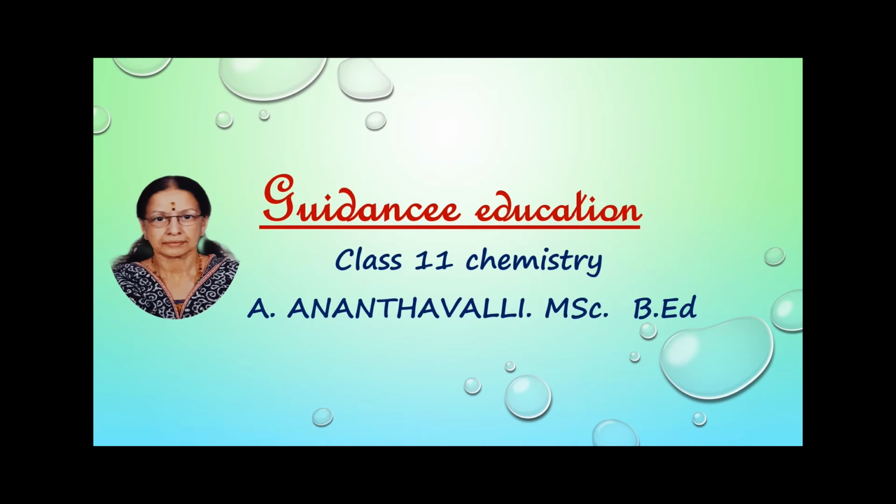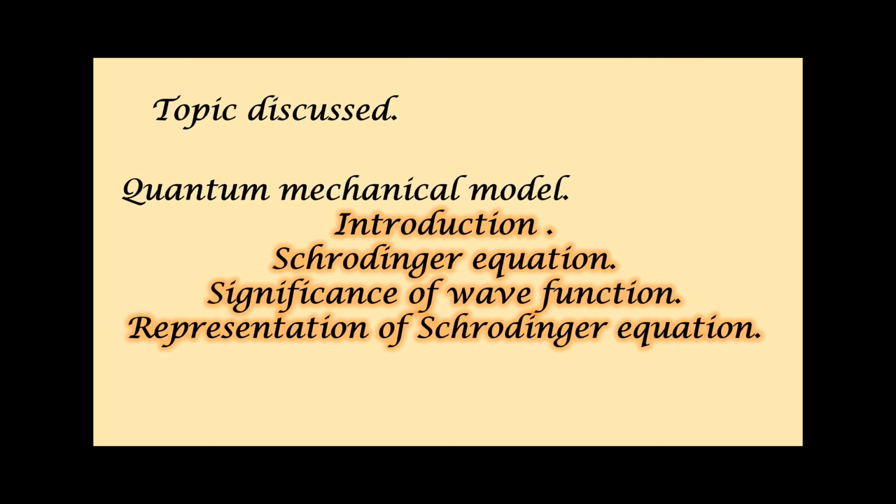We are continuing Class 11 Chemistry, Chapter 2, Structure of the Atom. We will see the topic that is discussed. We have completed the circumstances or two developments which led to quantum mechanical model. In this video, we are starting quantum mechanical model of the atom, Part 1. The subtopics discussed are Introduction, Schrödinger equation, significance of wave function, representation of Schrödinger equation.